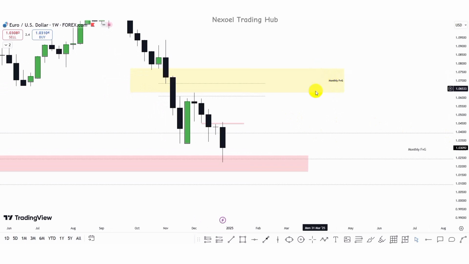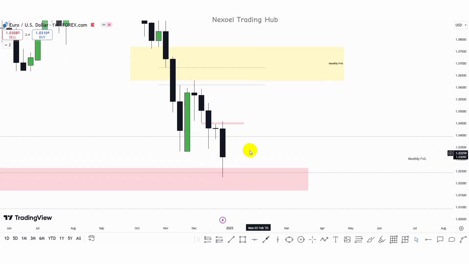And what we can clearly identify is this is the monthly fair value gap zone we identified from the monthly time frame, and we can see that in the monthly fair value gap and slightly below it, we have this weekly fair value gap, and here's the return of price to mitigate that weekly fair value gap. Price mitigated the weekly fair value gap and then dropped to the downside. Now we're seeing this rejection at the mean threshold of the monthly fair value gap. We can see price left this fair value gap here, returned and mitigated it.